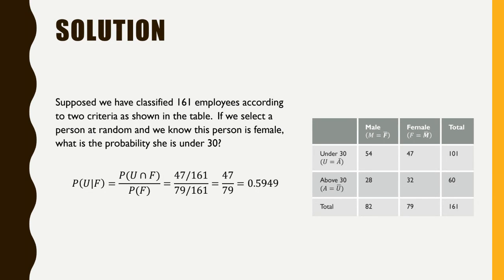0.5949. So you can say 59.49%, or the probability of getting a female who is under 30 is 59.49%. Or let me say it in other words: if you select a random female, the probability that she is under 30 is 59.49%, right?